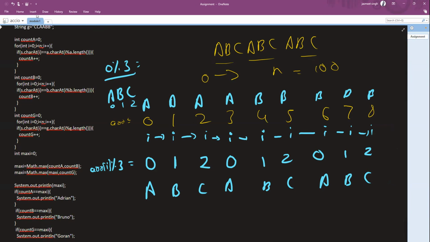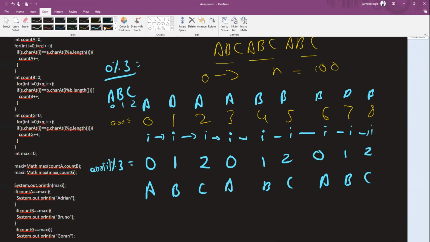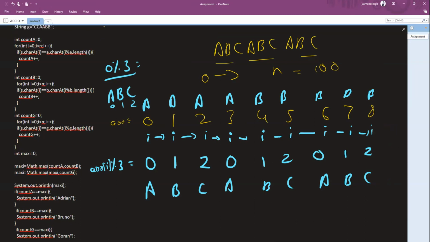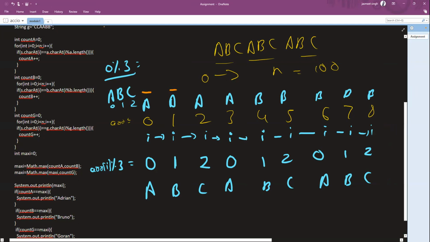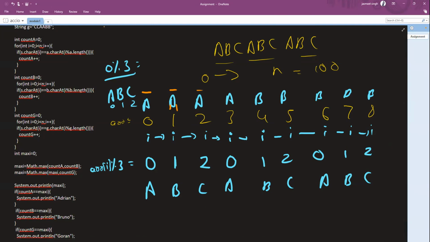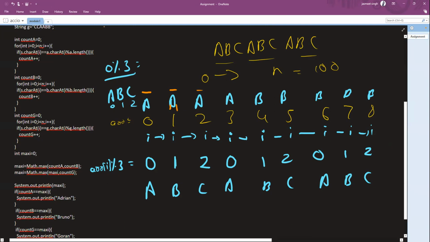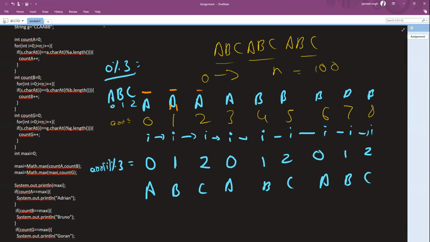So you can see a similarity here with what the modulus operator is helping us achieve. I'm working on the indexes of the key itself, on the length of the key. But with the help of the modulus operator, I'm able to limit the conversion of i to the current key value that I'm checking the validity with, right?